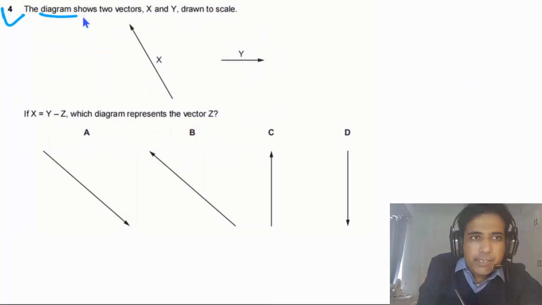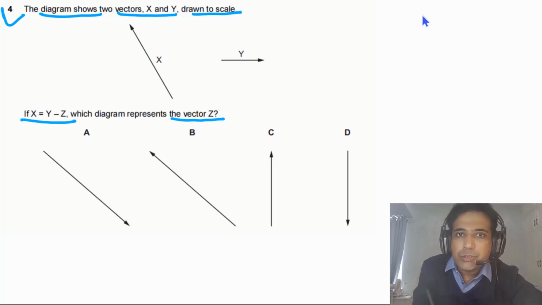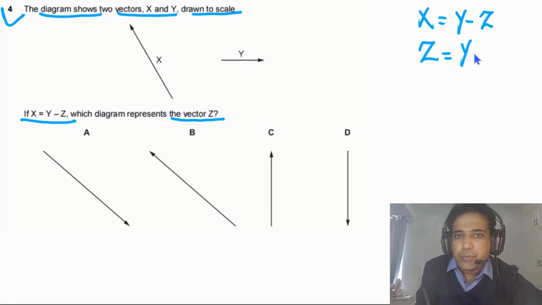Question 4 says the diagram shows two vectors X and Y drawn to scale. If X is equal to Y minus Z, which diagram represents the vector Z? It is given that X is equal to Y minus Z, but we need to find vector Z. So Z will be equal to Y minus X.